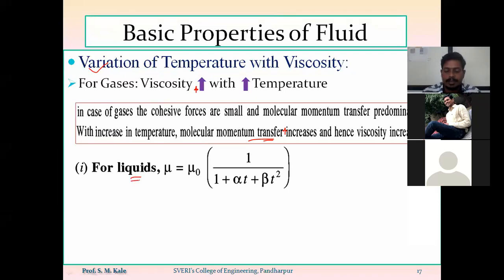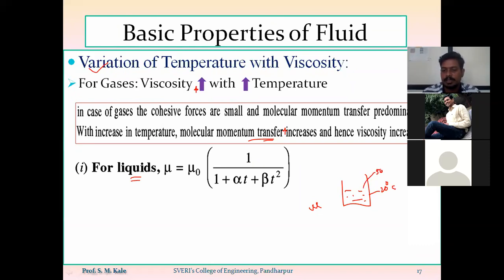Suppose I have water and I am interested in calculating the dynamic viscosity of water at 20 degrees centigrade and at 50 degrees centigrade.